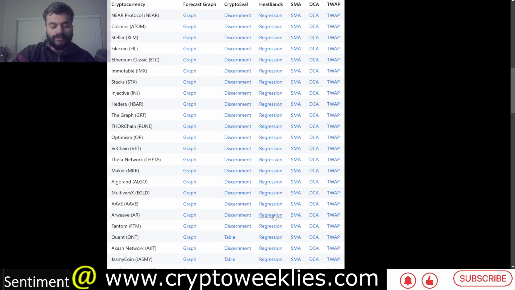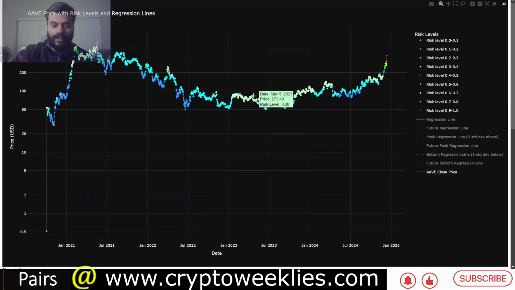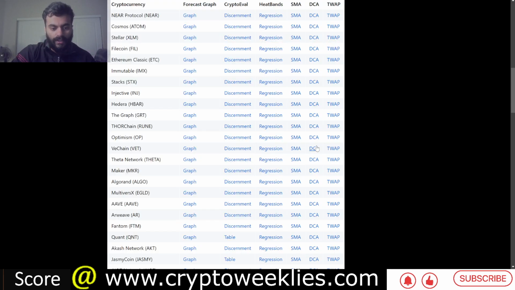In terms of the other model, the dollar cost average related model, again, this model has printed its first red colored day because of the recent rally. But again, not too long ago, that is in July 2024, when the price was at around $78, the risk levels were at around 20%. And again, we were making a lot of videos back then related to AAVE.